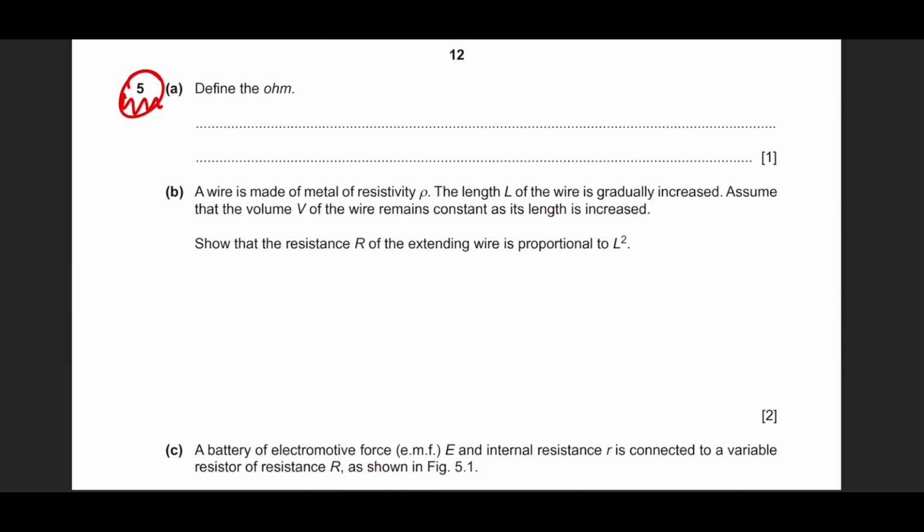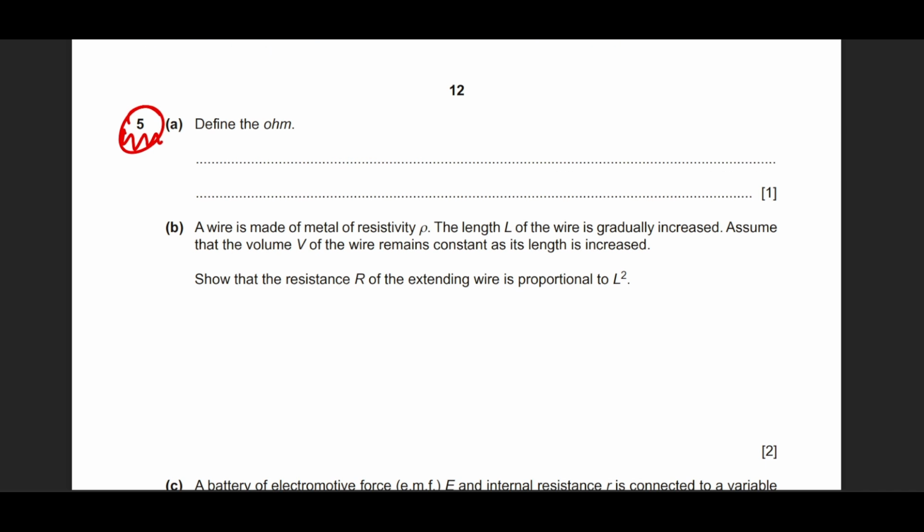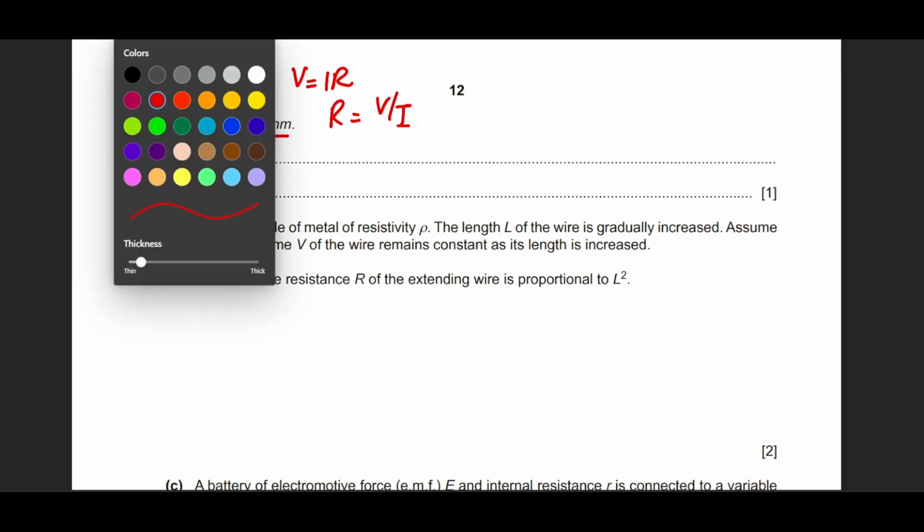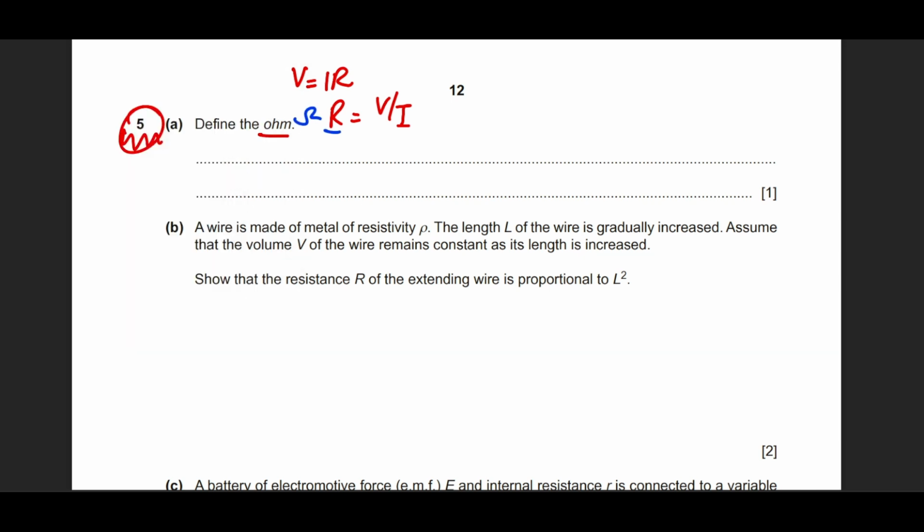Okay, so this question is define ohms. Now notice that ohm is actually a unit of resistance. It's not resistance, it's a unit. So to define any unit in physics, you find a familiar formula. You make R the subject of the formula and you realize this is going to become V over I. Now, please be advised, we are not defining resistance. We are defining the resistance's unit, which is ohms. Now, when you have to do that, you just keep everything in the formula as 1 and explain it in English. Simple as that. So you can say that when 1 volt is applied across a resistor, and if it causes a current of 1 ampere, then the resistance of the resistor is 1 ohm.